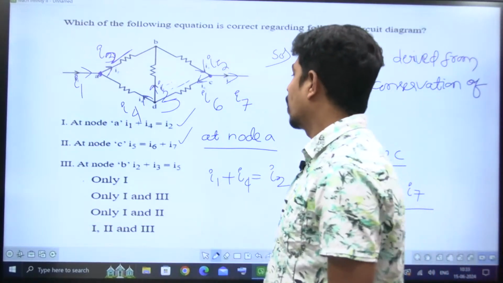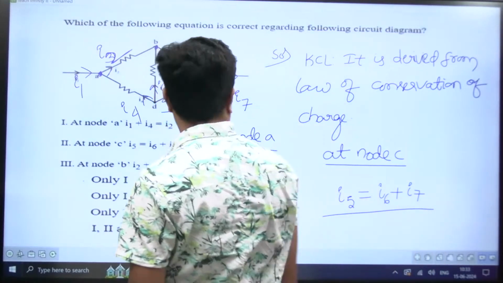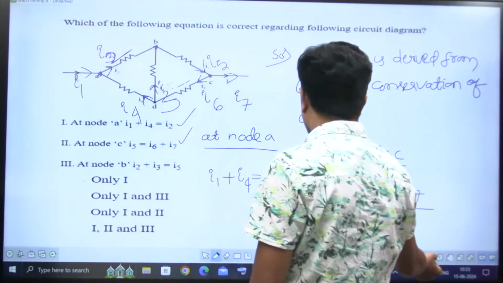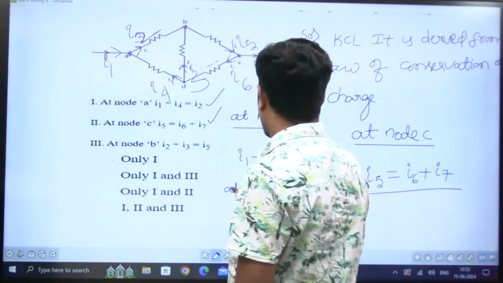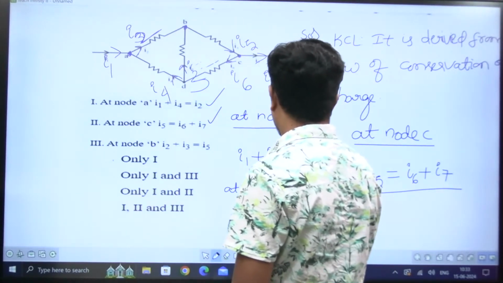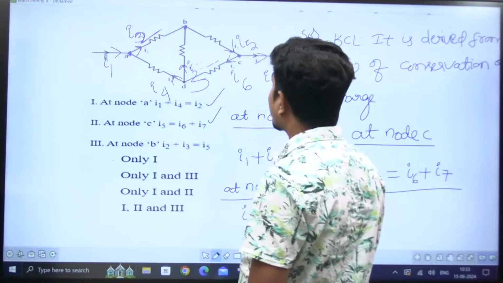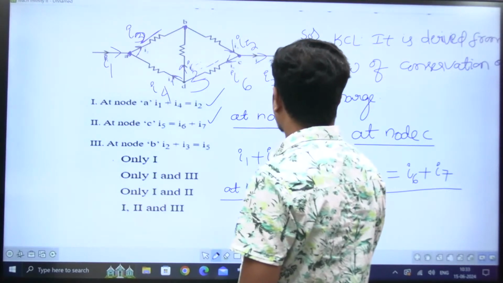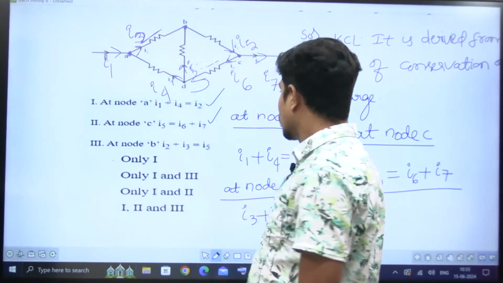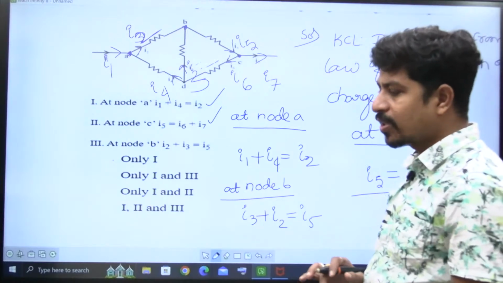Let's look at node B. This is B for Bombay, node B. At node B, I3 is coming, I2 is also coming, but I5 is leaving. So you see, I3 plus I2 is equal to I5. I2 plus I3 is equal to I5.